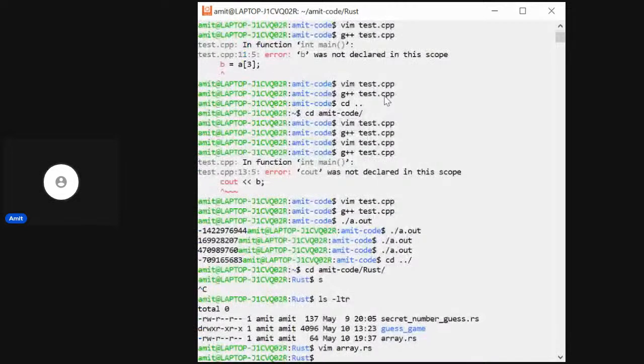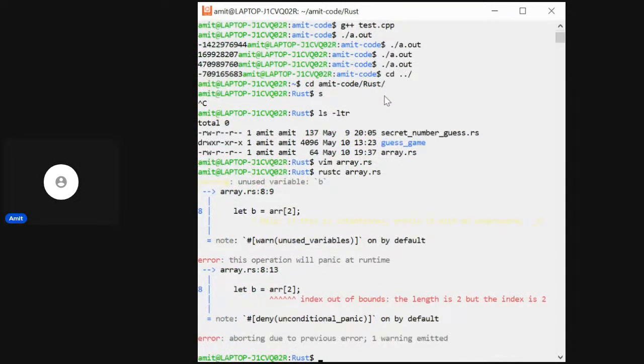Now see what Rust does. In Rust, we have a compiler called rustc, which I have already installed. rustc array.rs. Oh, Rust gave us a compilation error, and it says index out of bounds: the length is 2 but the index is 2. That's good. It says that we have a 2-element array, and we are trying to get index 2, which is out of bounds. So that's fine.